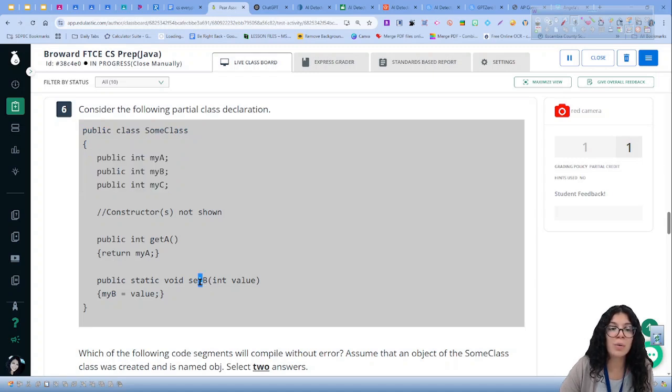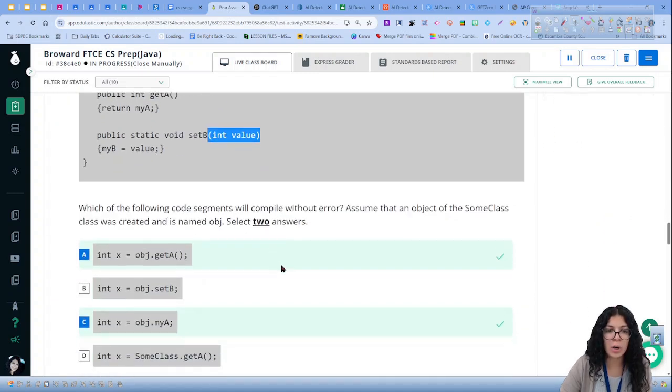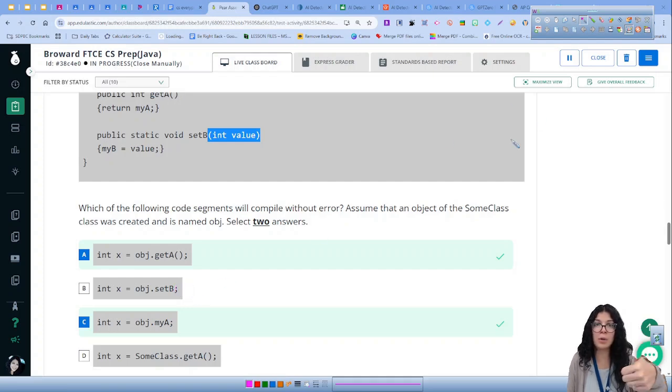So if you're trying to call the method setB, you have to put parentheses and you have to pass in an integer. So if instead answer choice B was setB with parentheses and passing in 5, okay, that would be more correct. But not only is it missing parentheses as a method, it's not taking in an integer value, which is another problem. So that's why B is incorrect. So A and C are the only two that will compile without error.